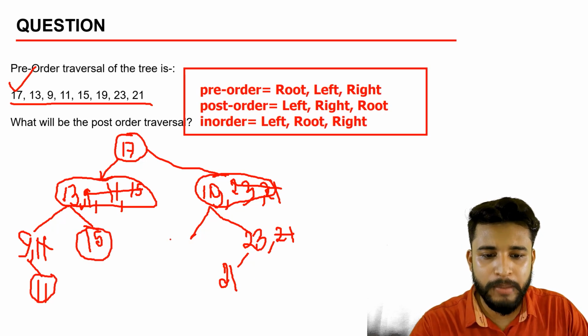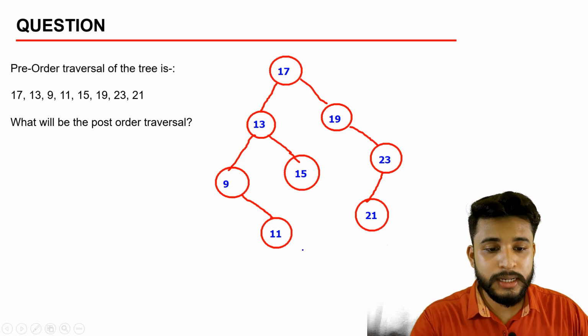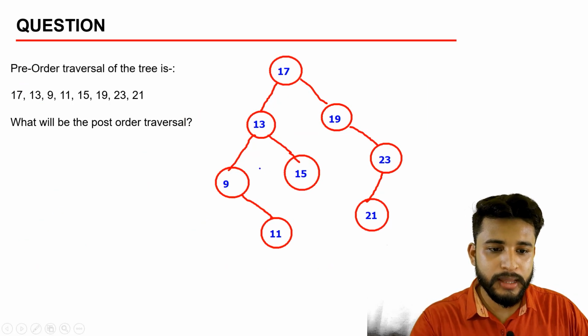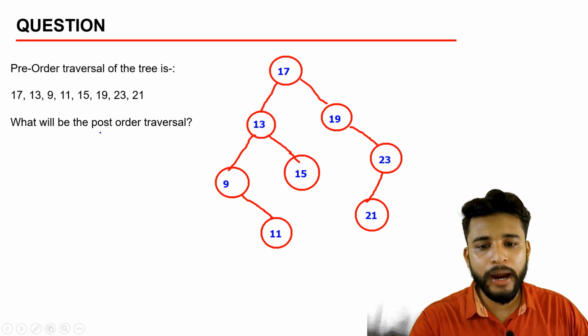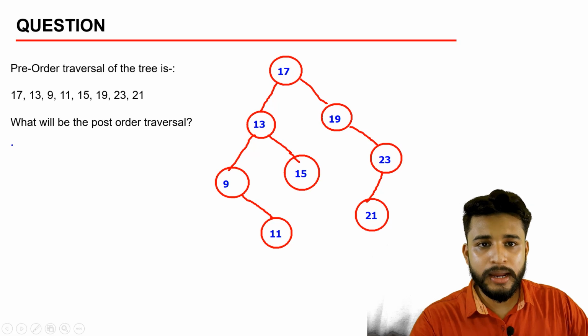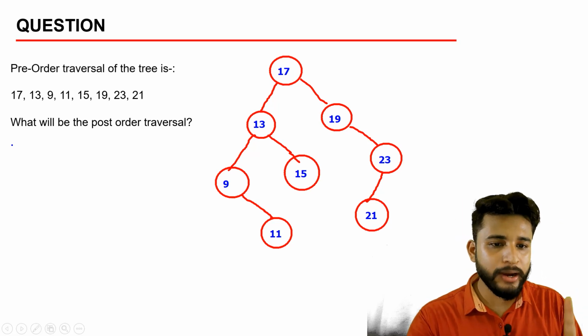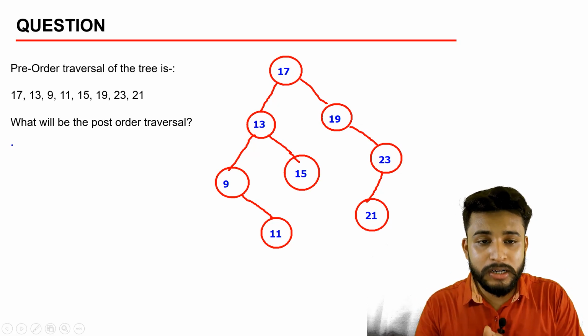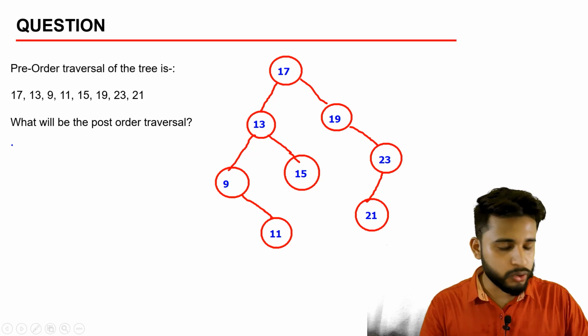Let me make a good tree so that you can visualize everything. So this is the basics. This was the tree that we were making. This is the final tree, and we need to find out the post-order. Post-order is basically left node, right node, then root. So let us see how we can traverse this tree in the post-order.